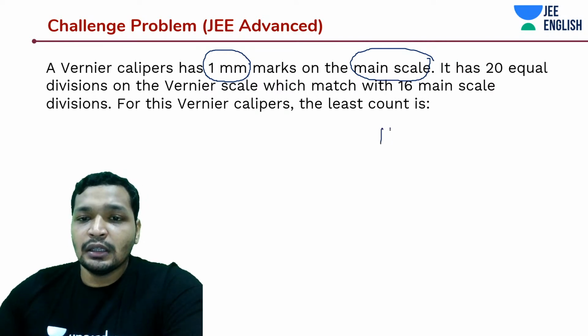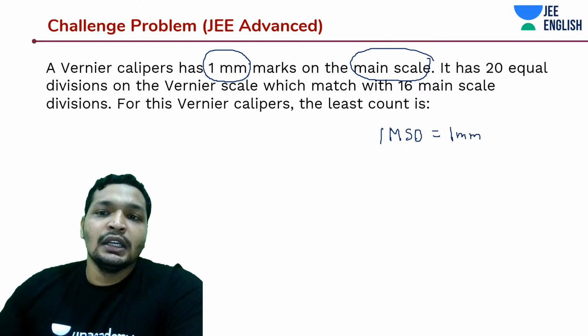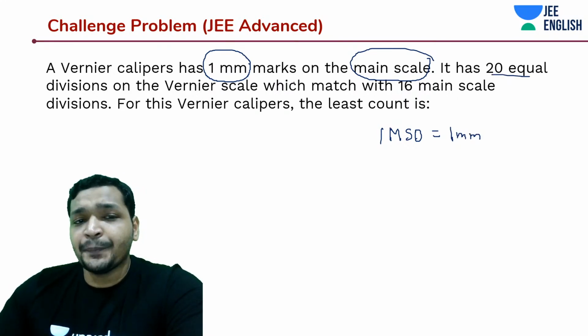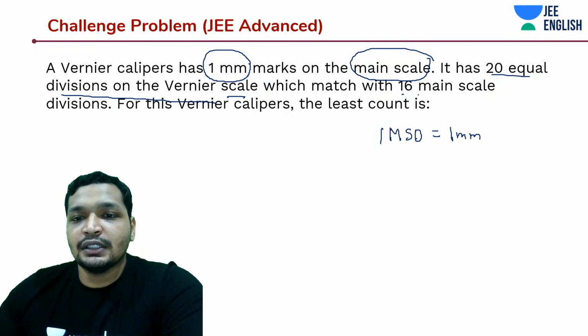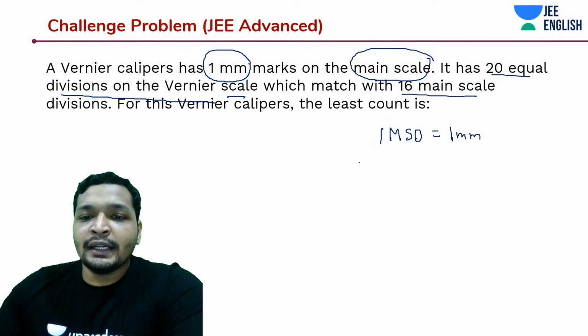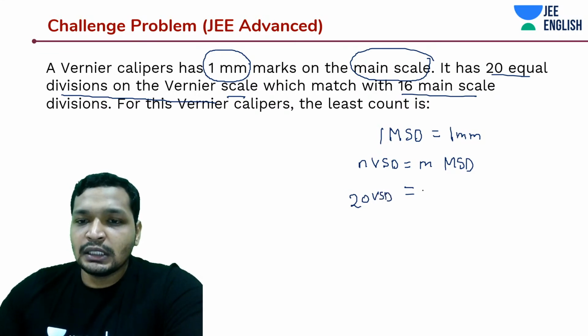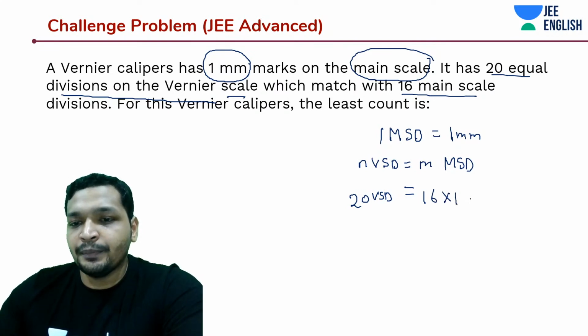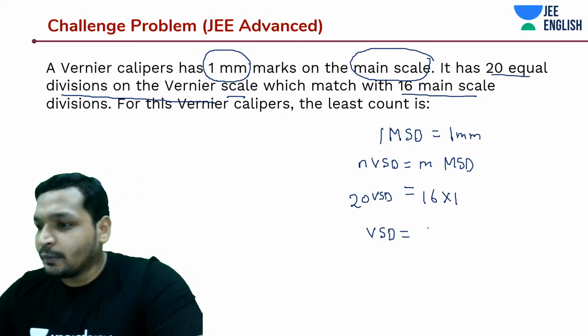You don't have to do everything while you're calculating it. You should be faster than me, guys. It has 20 divisions on the Vernier scale that match with the 16 divisions. So if I write N VSD is equal to M MSD, what is the value of N over here? 20 VSD, and we know what is MSD, that is going to be 16 mm. 16 into 1, that is 16 mm. And how much is 1 VSD? 1 VSD is simply 16 divided by 20.